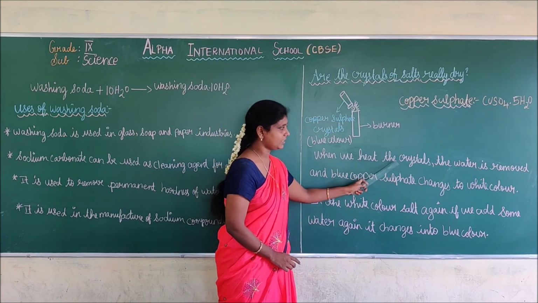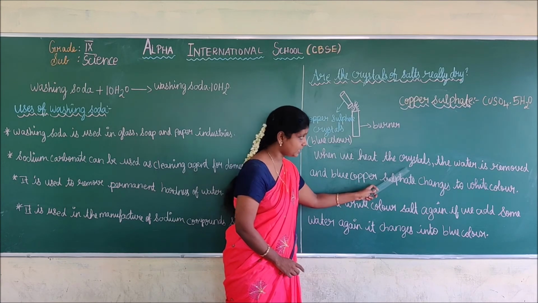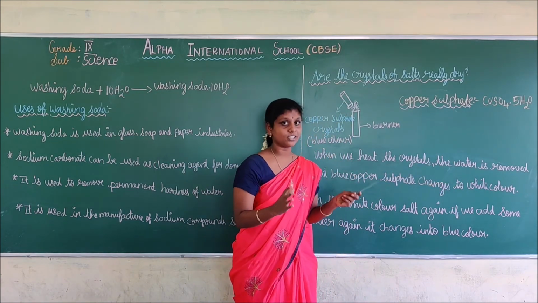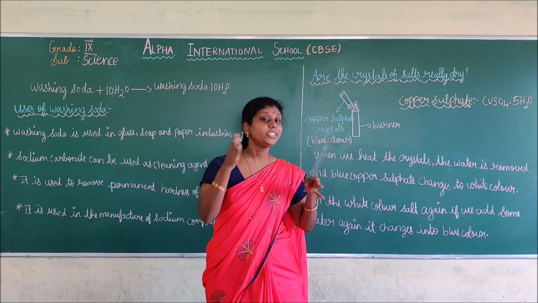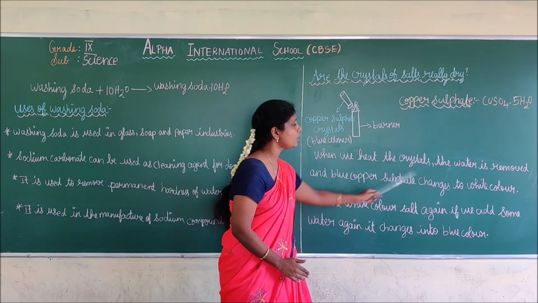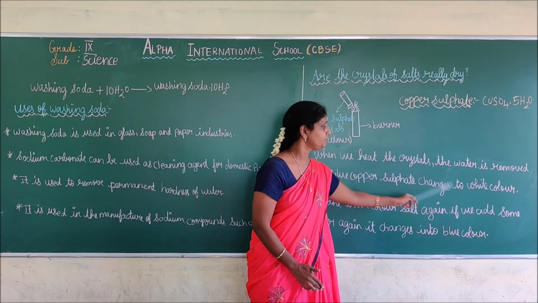See here, when we heat the copper sulfate crystals, the water is removed. In the copper sulfate crystals, water is present. After heating, the water is removed and it changes into white color. You understand?